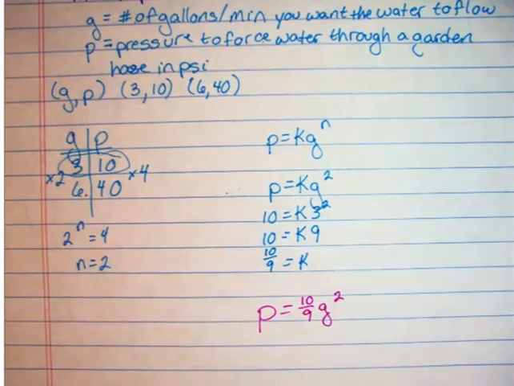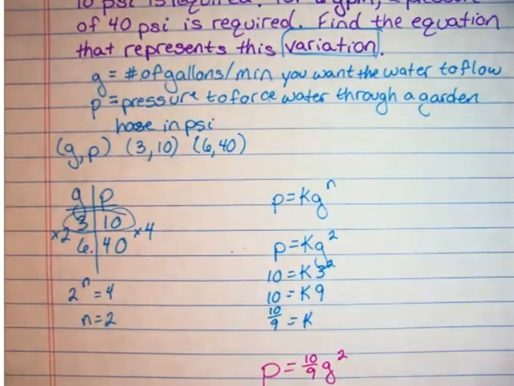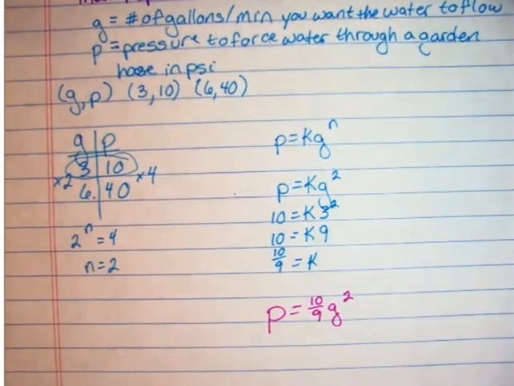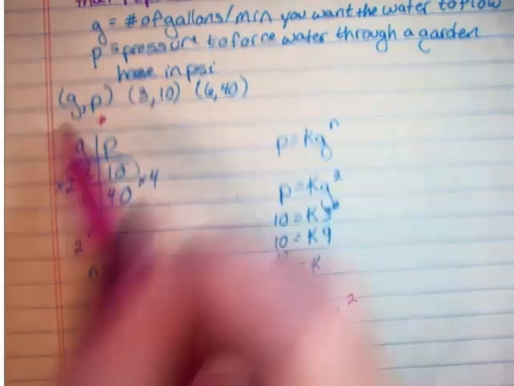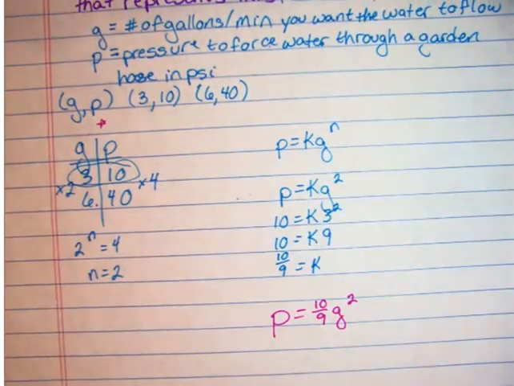And then I could answer other questions based off of this information. If I needed my gallons per minute to be a certain number, what would the pressure have to be? And if the pressure had to be this in order to get the water through, then what does my gallons per minute need to be? So this is the process you are going to use for story problems. In my opinion, the table makes this a little bit easier to set up because you can see the multiply factor a little bit better, but by no means do you have to.